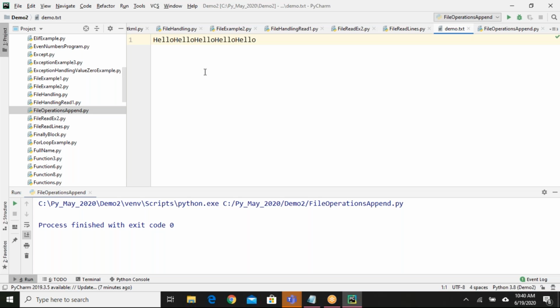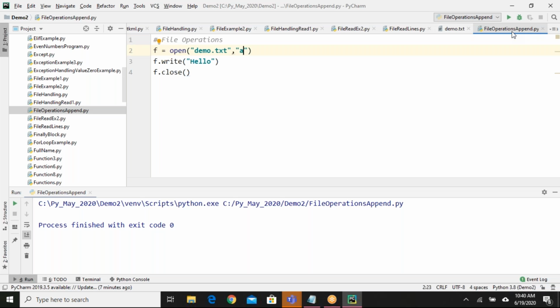Initially it already had hello, and after running 4 times, hello is also added to the file. So these are the main operations of a file: read operation, write operation, and append operation. Any questions so far on these three operations?